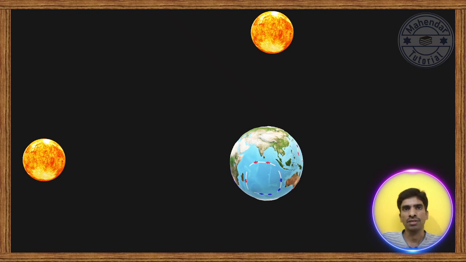Welcome to my channel. Today I would like to explain why the sun appears red during sunrise and sunset. Our atmosphere consists of free molecules and atoms which can scatter light when their size is comparable to the wavelength of the light.